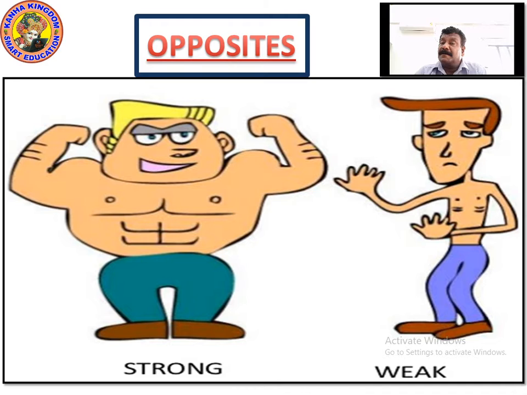When you talk about strong, the opposite of strong is weak. How does a person turn weak? No attention towards the food, no attention towards regular exercise makes him weak. The strong person eats properly, does proper exercise, so he is strong. How does the person become strong? When they have timely food, when they have milk, when they do exercise. What about the weak people? They don't like certain food, so they don't eat, and they become weak. So opposite of strong is weak.